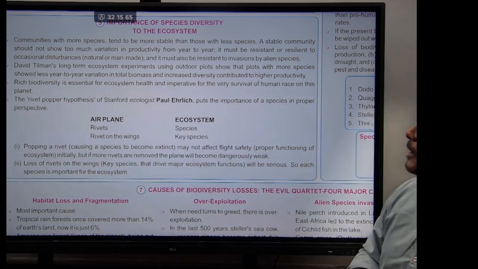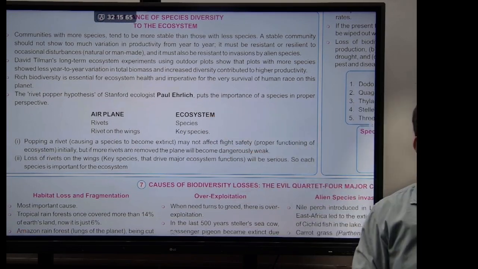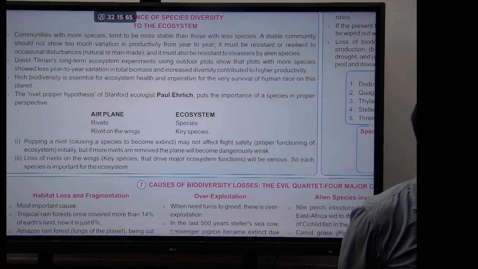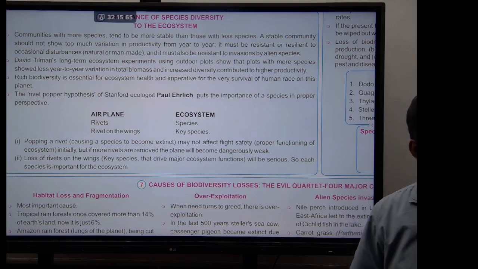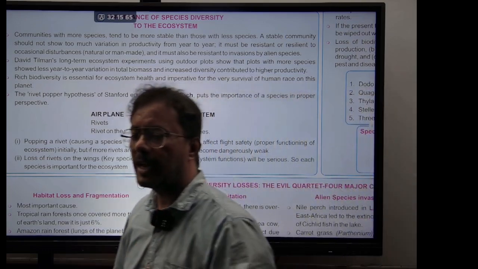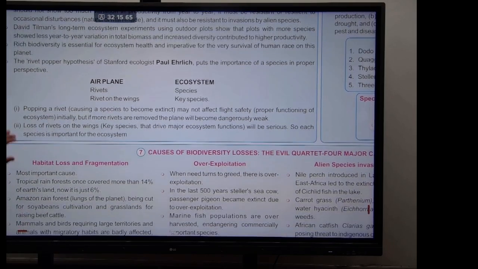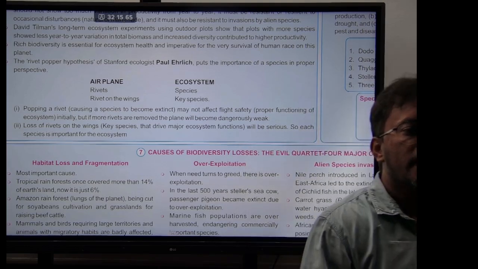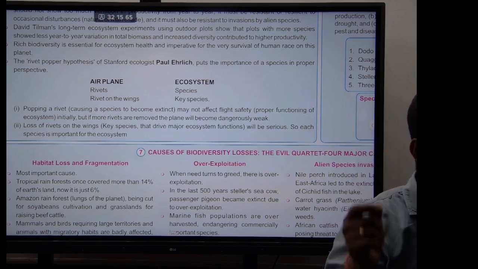Now comes an important point, very important, guys. There's a hypothesis proposed by a scientist known as Paul Ehrlich. We might be asking ourselves, why do we need so many species, right? The answer is explained here. He proposed a hypothesis called the Rivet-Popper hypothesis. He said the entire ecosystem is like an aeroplane, and all the parts of the aeroplane are joined together by small screws. They are called rivets, right?